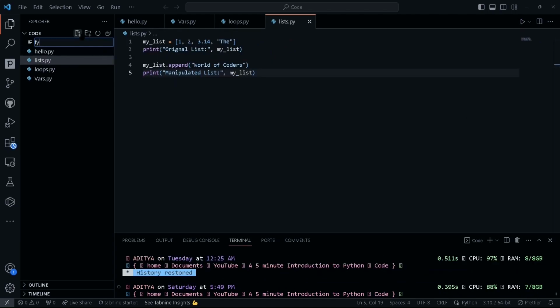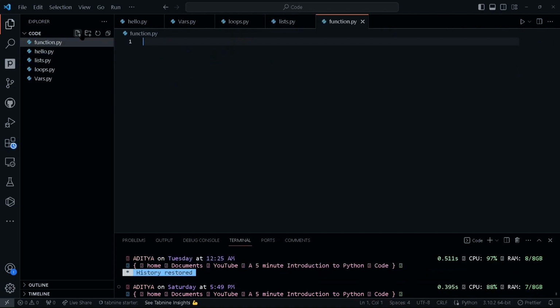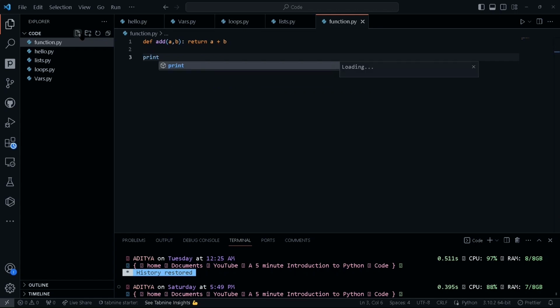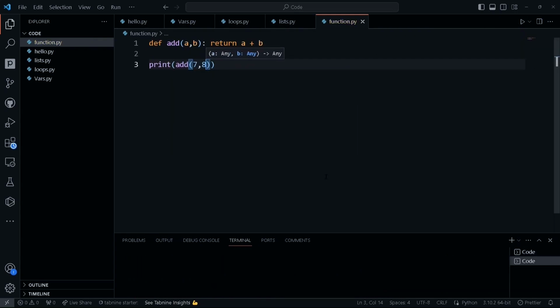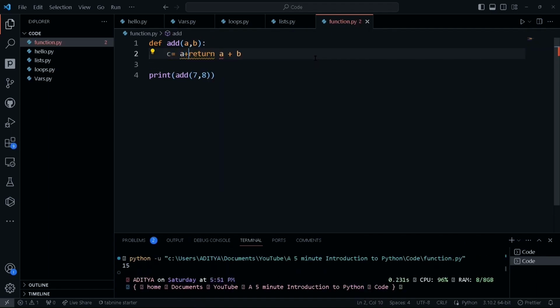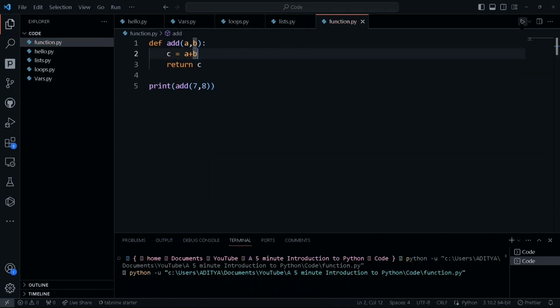Functions are the magical recipe books. Once you create one, you can use the same delicious code without reciting the recipe each time. Here is a simple add function. Never forget to indent when there is more than one line.